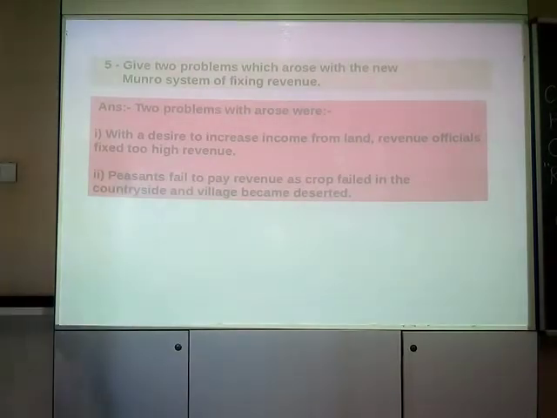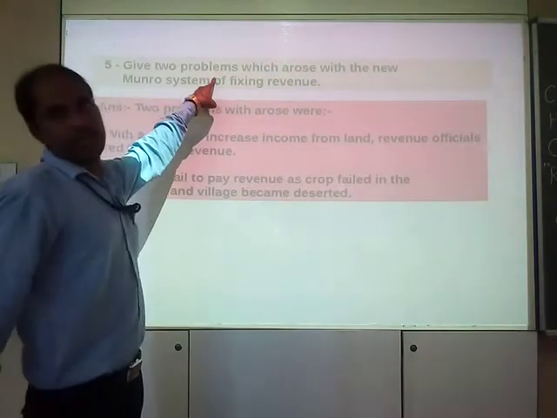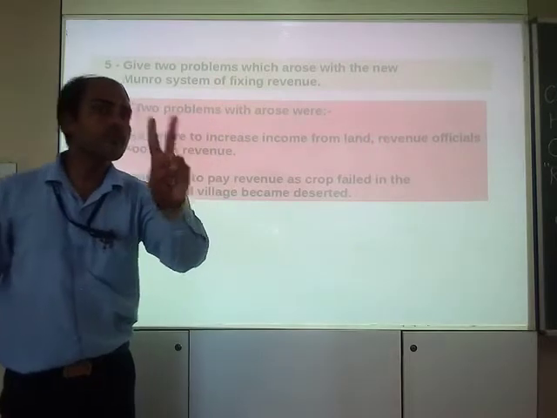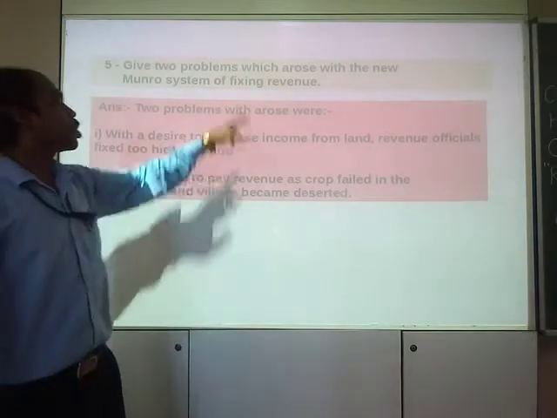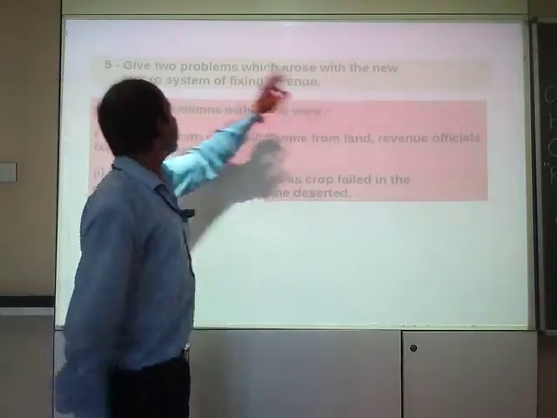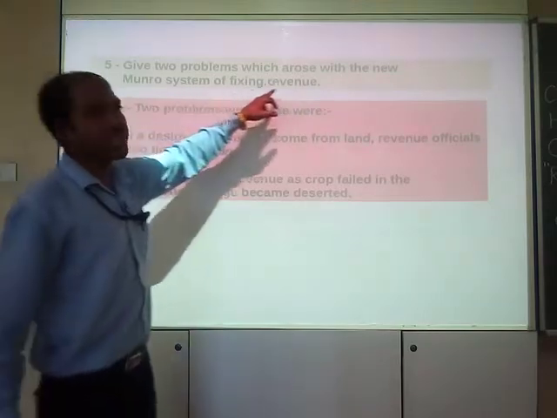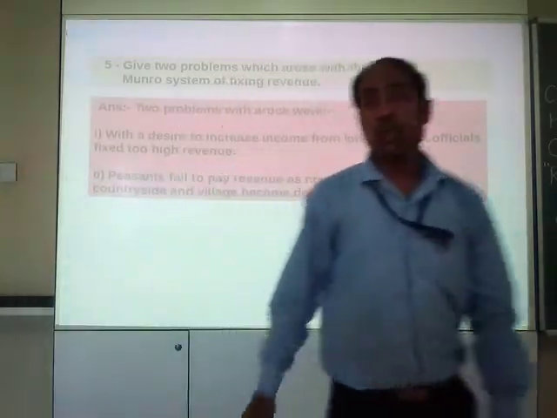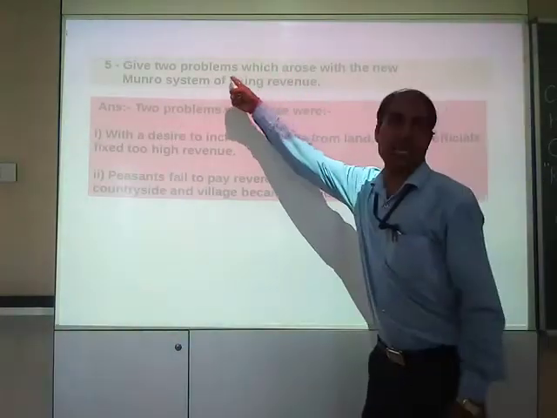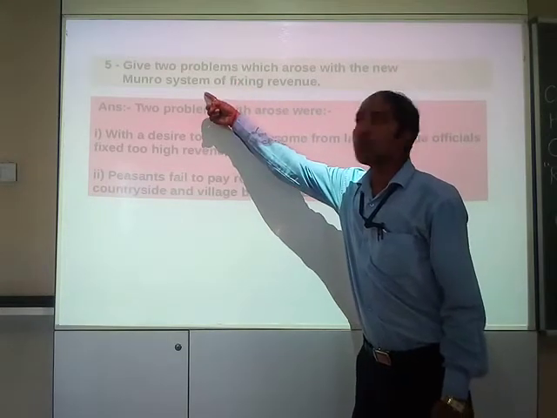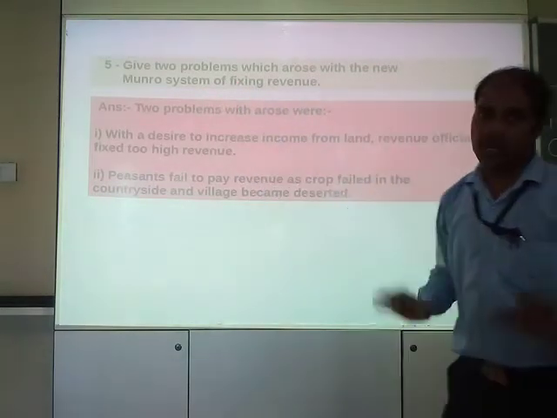Now another question was, give two problems. You have to give two problems which arose with the new Munro system of fixing revenue. Now you have to give two problems relating to Munro system. Clear?